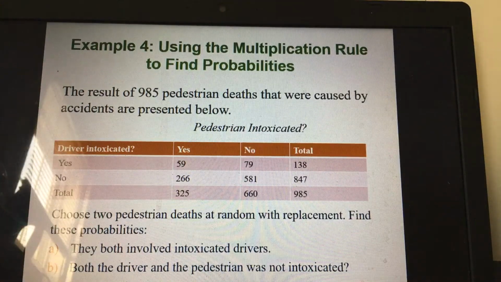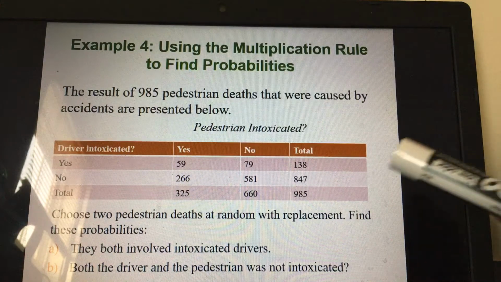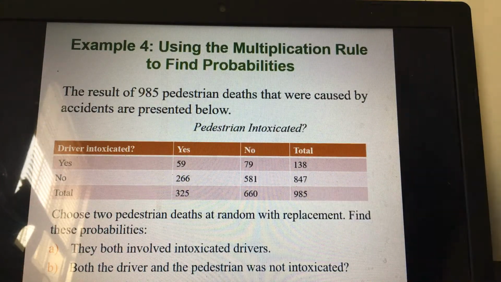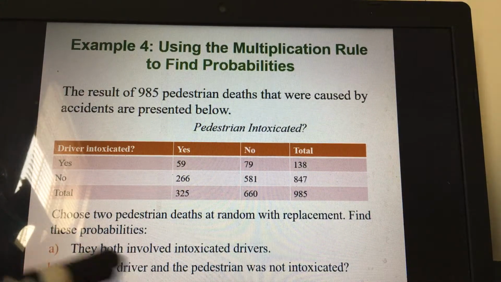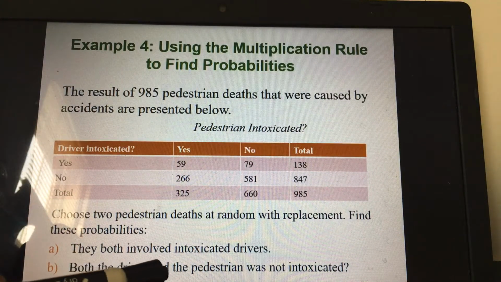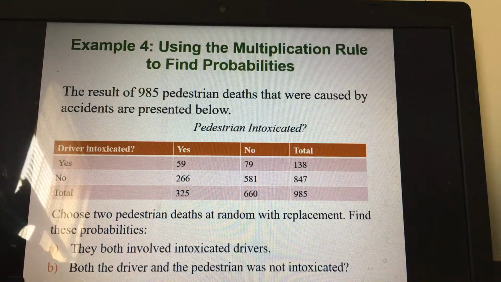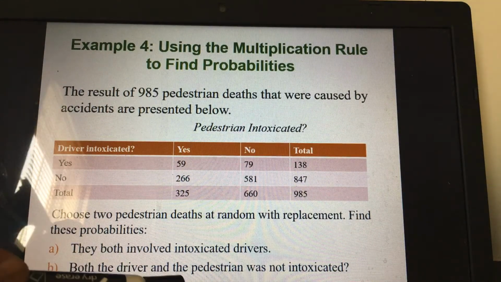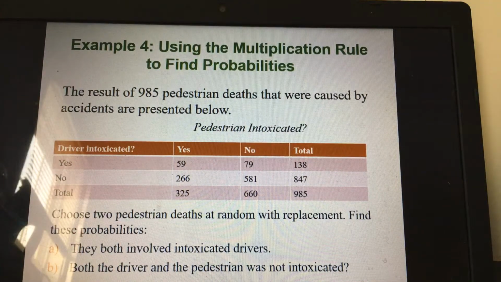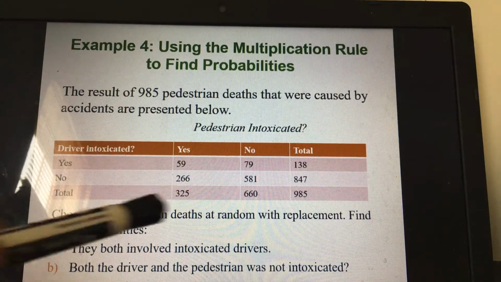Now, he said with replacement, which means that this is independent, because if they select and replace, we still have the same total of 985. So they are independent. He said, find the probabilities that A, they both involve intoxicated drivers, and B, that both the driver and the pedestrian were not intoxicated. Before solving this kind of problem, the first thing you do is to find the totals.